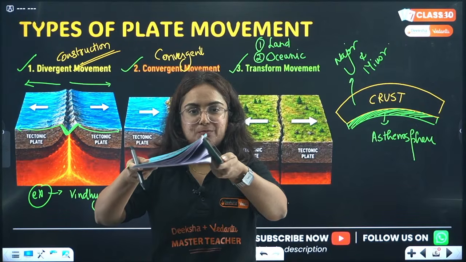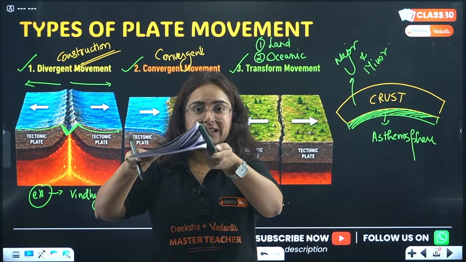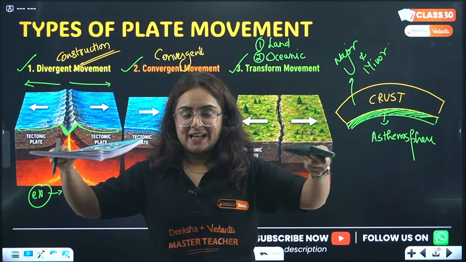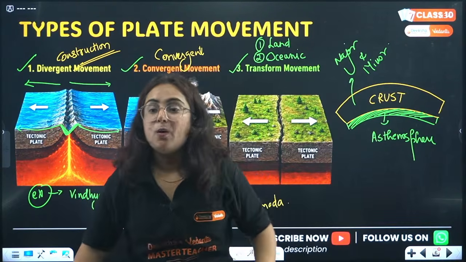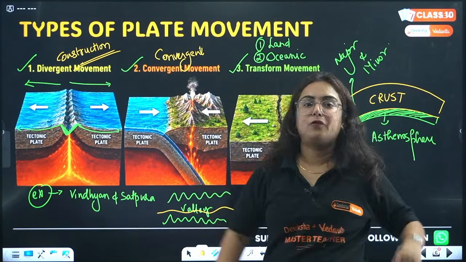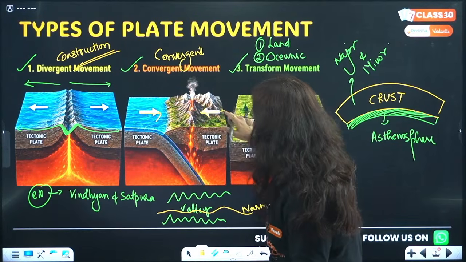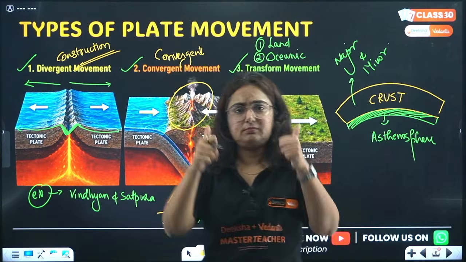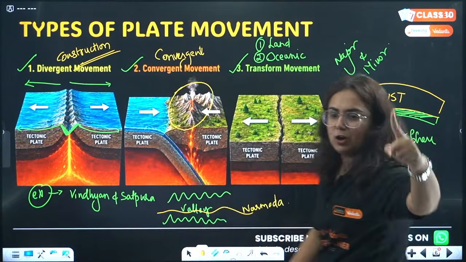Don't you think that mountains are being formed? Yes. An upright land surface is being formed. So whenever two plates collide with each other, convergent movement is there, forming what? Mountains. And this is the example of convergent movement. Here a tectonic plate came towards another, forming a new surface, that is a mountain. Clear to each other? This is called mountains. Yes, Pradhanji, it is called mountains.